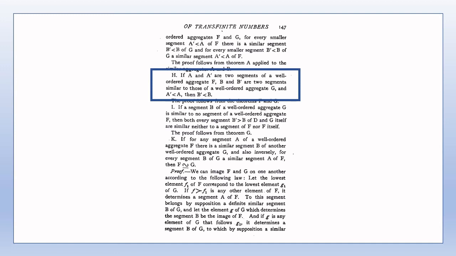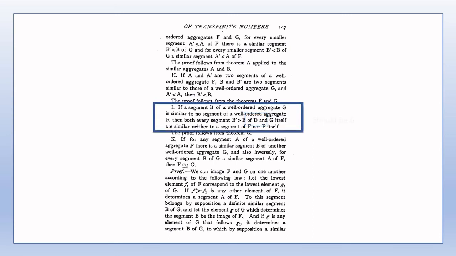However, Theorem F rules out the possibility of A primed being similar to more than one segment of G, and thus rules out the possibility of there being such a B double primed. As indicated for the proof, Theorem H follows immediately from theorems F and G. There is a small typographical error in the statement of Theorem I. The D after B primed is greater than B should be G.